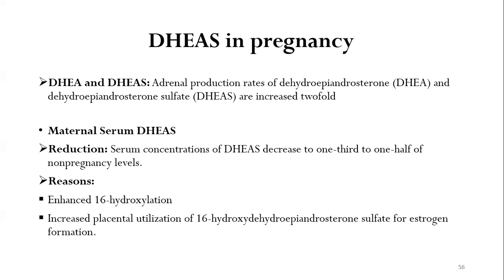Now, what happens to the dehydroepiandrosterone and dehydroepiandrosterone sulfate in pregnancy? The adrenal production rates of DHEA and DHEAS are increased twofold. The maternal serum DHEAS actually decreases to one third to one half of the non-pregnancy levels. The reasons are enhanced 16-hydroxylation or increased placental utilization of 16-hydroxy-DHEA sulfate for estrogen formation.